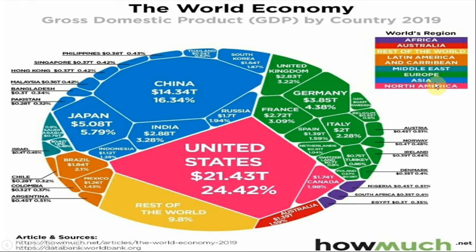This color is Asia. Asia means Thailand, South Korea, Russia, India, China, Indonesia, as well as Japan. And other countries: Singapore, Philippines, Hong Kong, Malaysia, Bangladesh, Pakistan. These are the Asian countries, and this is their total GDP and their ratio, their contribution in world GDP.